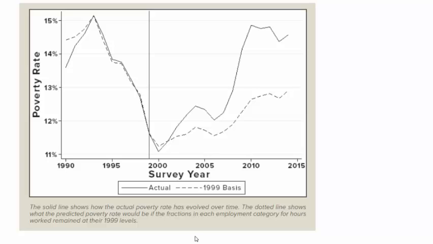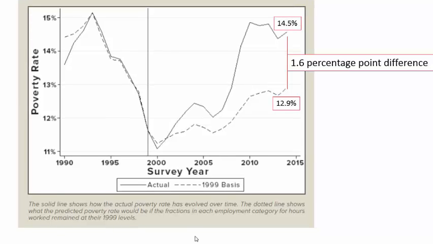The solid line shows the actual evolution of poverty rates, and the dotted line shows the counterfactual poverty rate if the distribution of those employed to different degrees had stayed fixed at its 1999 level. We see that changes in employment status after the year 2000 did play a role in driving overall poverty rates. By the end of the period shown, this suggests that reductions in employment after 1999 raised the poverty rate by approximately 1.5 percentage points. Put another way, poverty rates would have been less than 13% by 2014 instead of roughly 14.5% if employment had remained at its 1999 level.